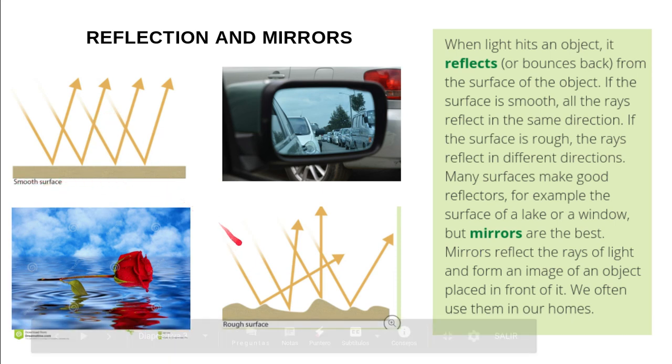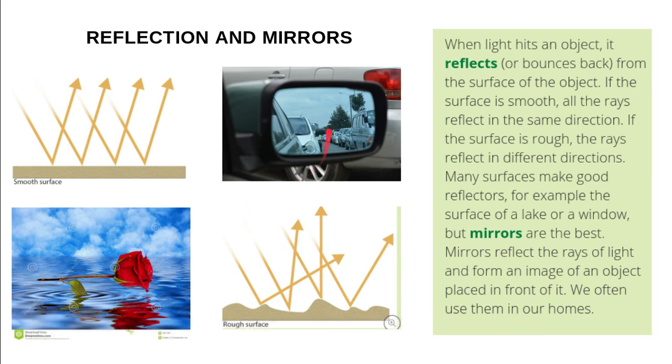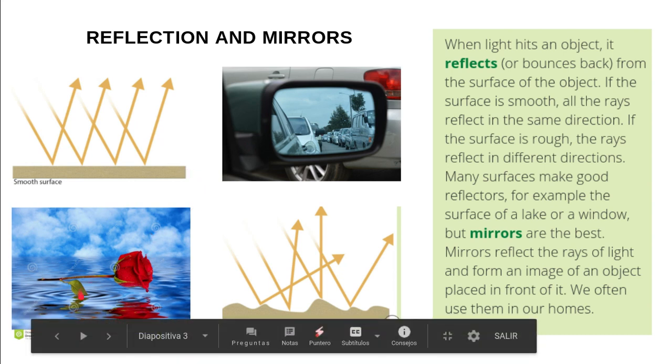Smooth surface, rough surface. That's why we can see the pictures very clear on a mirror because the surface of a mirror is very smooth, and we don't see very clear the picture, yes, the reflection of the object on a surface like water, because water is rough, is not smooth.